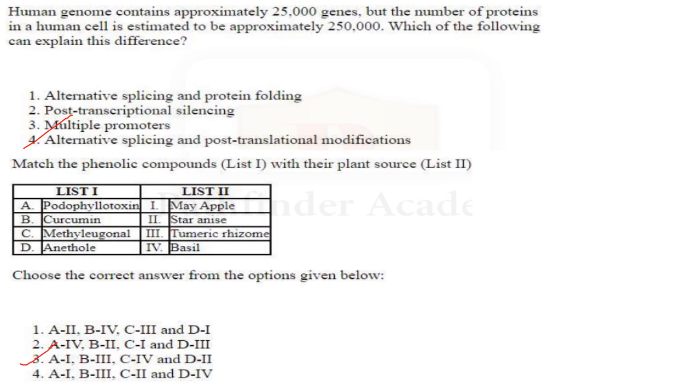Then next one. Podophyllotoxin. Match list 1 and list 2. List 1 is phenolic compounds and list 2 is the plant source. So podophyllotoxin is mayapple. Curcumin is turmeric rhizome. Methyl eugenol is basil and anethole is star anise. So the answer here is A1, B3, C4 and D2. Answer is option 3.